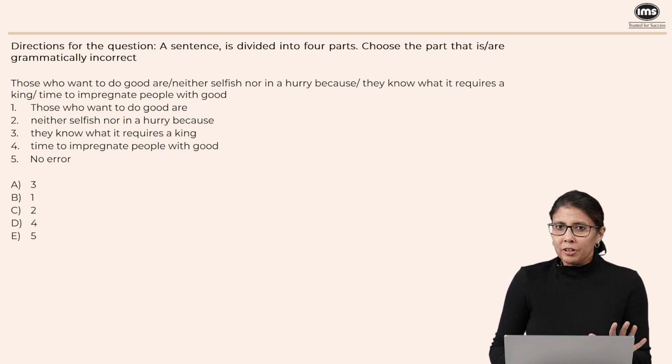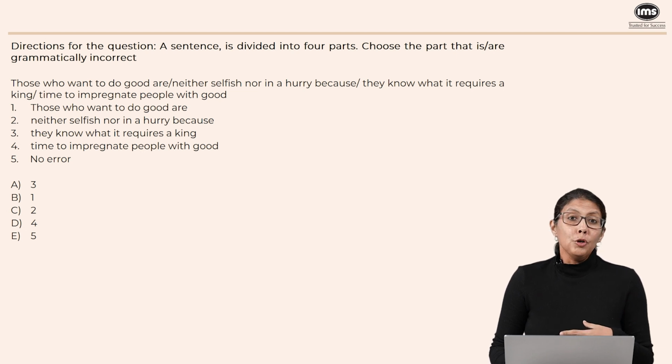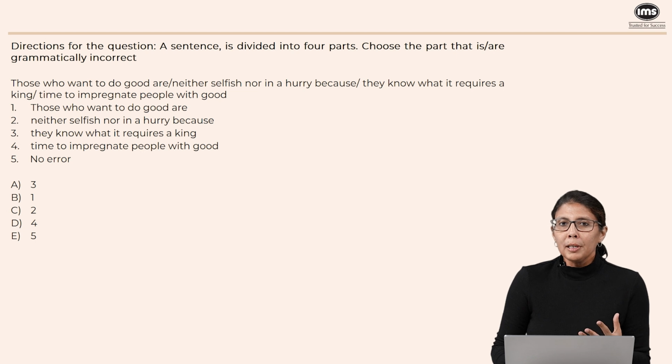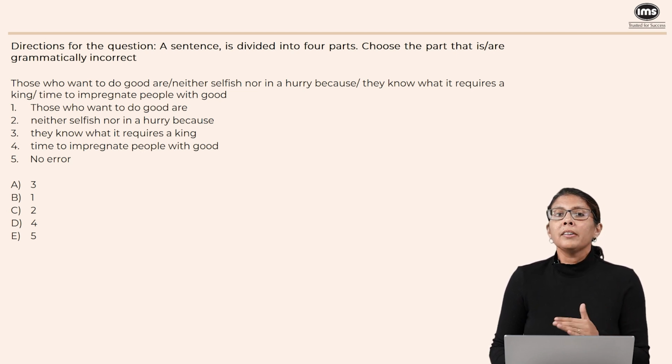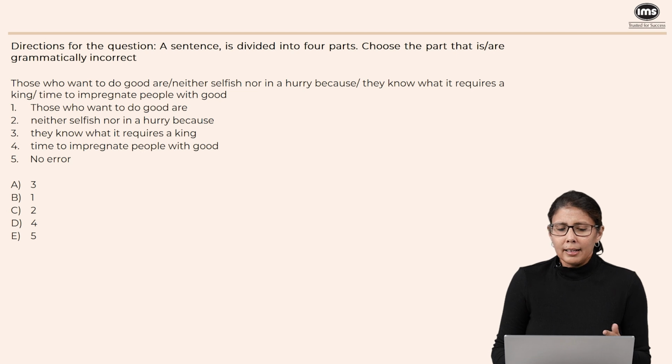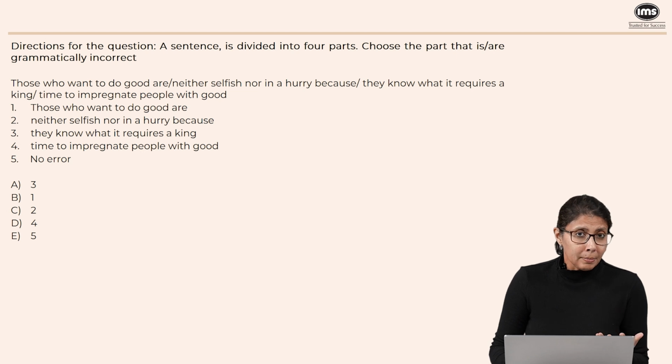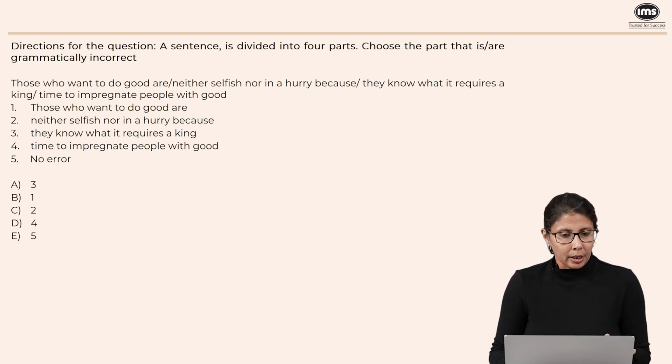Now, if we just pause here, we should start thinking that normally we say, I know that, or they know that. So we definitely should not be using what. It should be that. But apart from that, why are we saying it requires a king? We could have said, they know that a king requires time. That would have made sense. But I would probably say that we can happily get rid of the expression a king and the sentence would still be correct. This is just one of the ways to correct it.